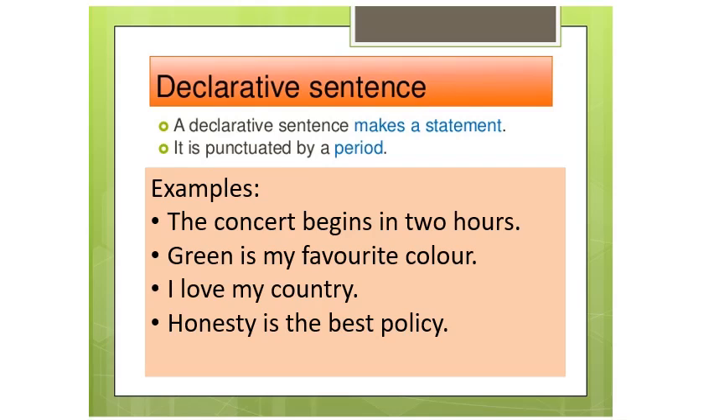What is a declarative sentence? A declarative sentence makes a statement. It is punctuated by a period or full stop. For examples, the concert begins in 2 hours. Green is my favorite color. I love my country. Honesty is the best policy.